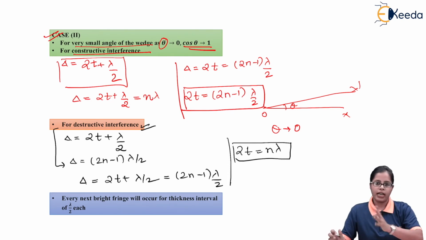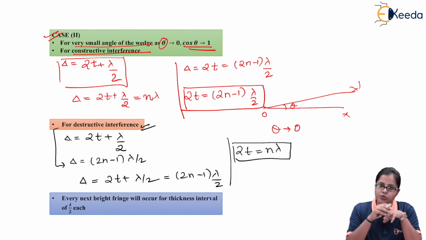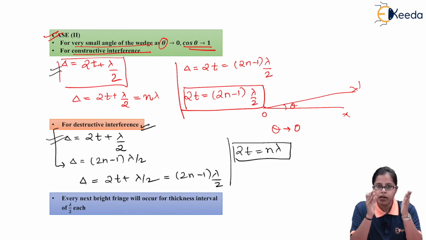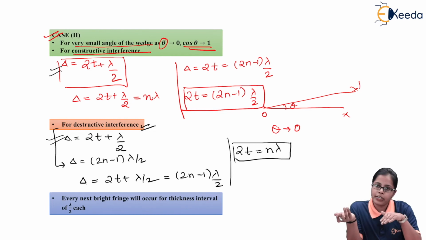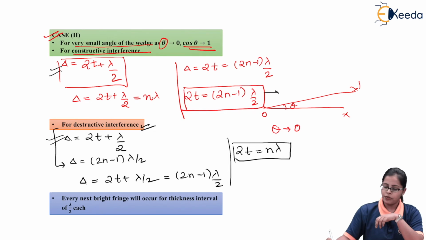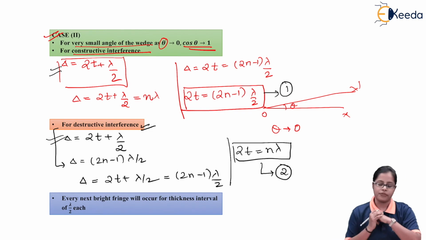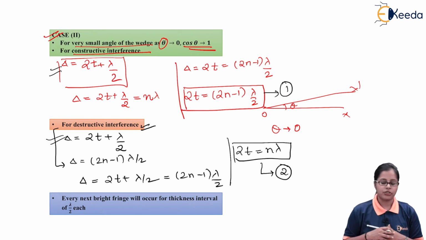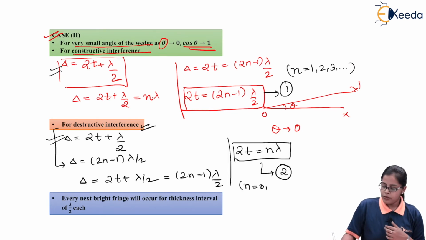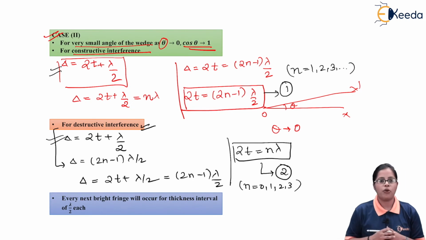So for case 1 and case 2, we have applied both cases together and we got the path difference as 2t plus lambda by 2. Then we used this path difference to calculate the condition for constructive interference and destructive interference, and this is the condition we are getting for constructive, and this is the condition for the destructive. Now if we look at the values, for constructive the n value starts from 1, 2, 3 because it is an integer multiple, but for destructive n value starts from 0, 1, 2, 3 and so on.